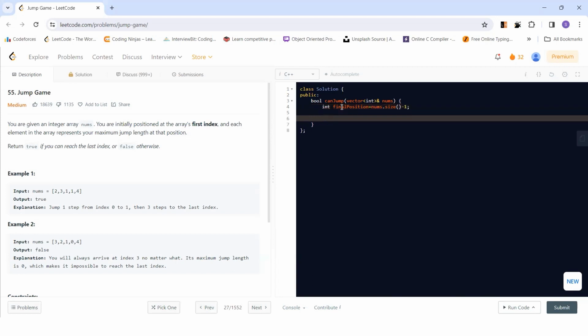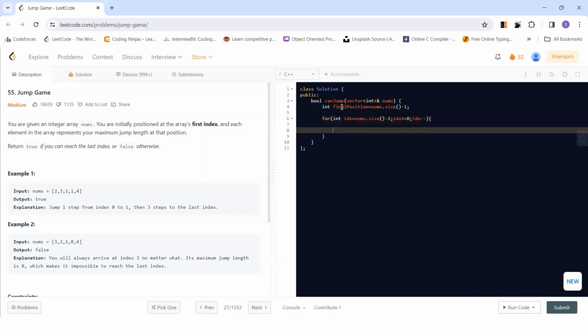So start with the second last index. Our pointer will be int index equals nums.size minus 2, the second last index, and index greater than or equal to 0, since we traverse in the backward direction, and index minus minus.